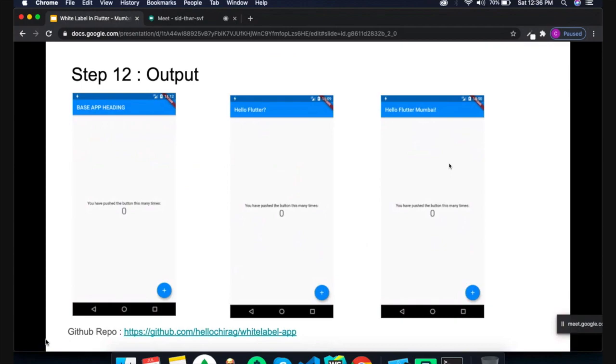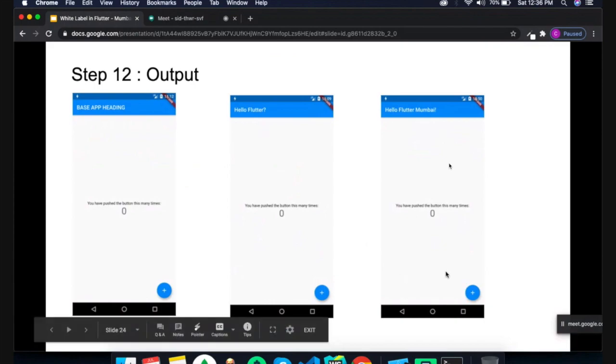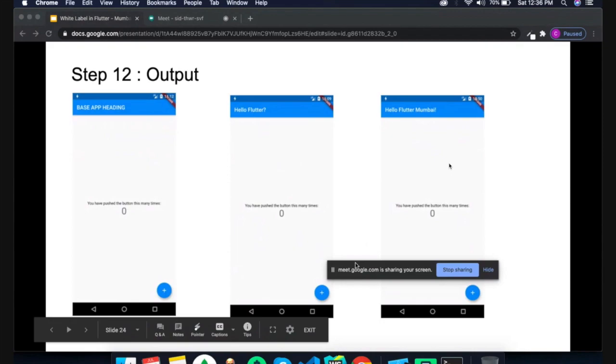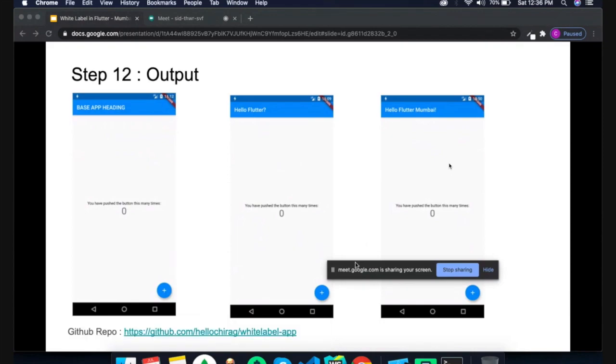If anybody is interested or wants to know how, they can just clone the application and try to run it. So yeah, I think I have almost covered the things I wanted to explain. But white label is something we cannot easily explain.